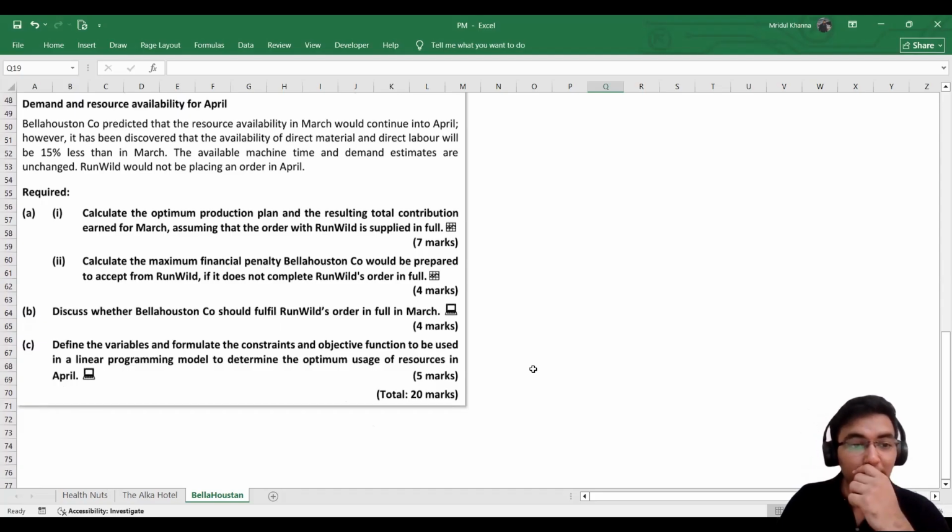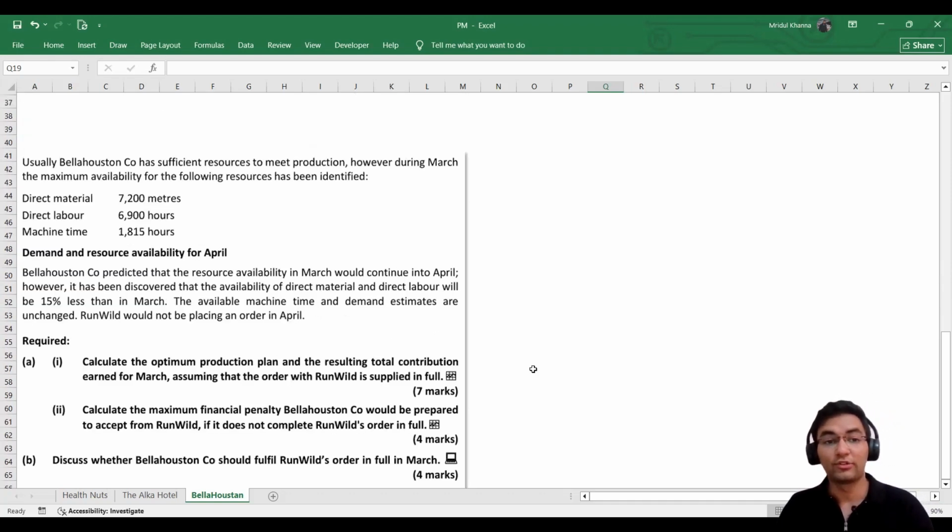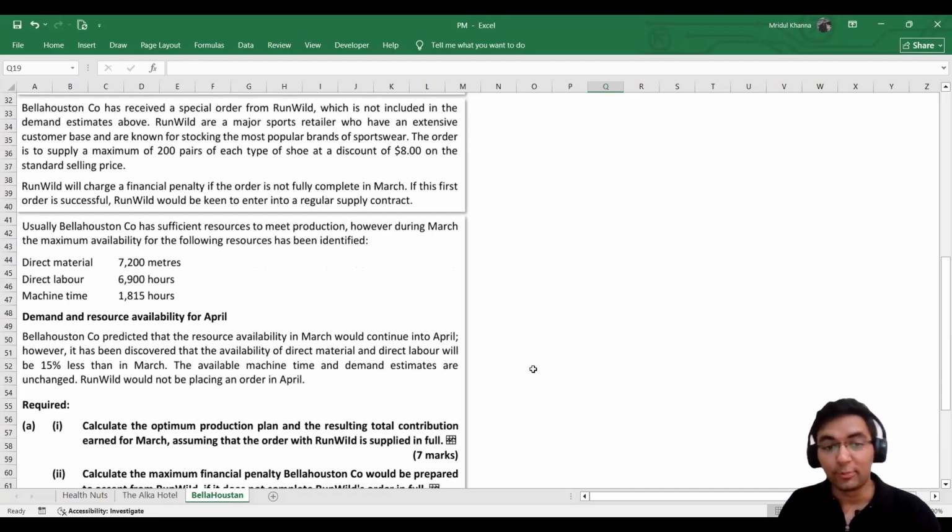So accordingly, I think it relates to the third part. Yeah, because in the third part it does say to determine the optimum usage of resources in April. So here we will be taking the help of linear programming to create the equations and see how it all fits. Then the last line: the available machine time and demand estimates are unchanged.